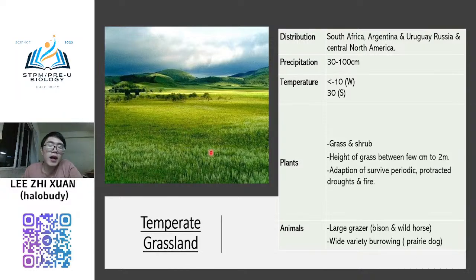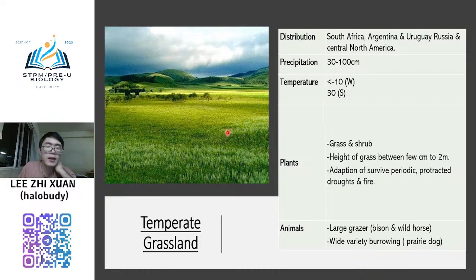But for this one, some parts may be very short, and some parts can go up to 2 meters. It also adapts to survive periodic drought and fire. And the animals are normally large grazers like bison and horse, and there are also many prairie dogs here.